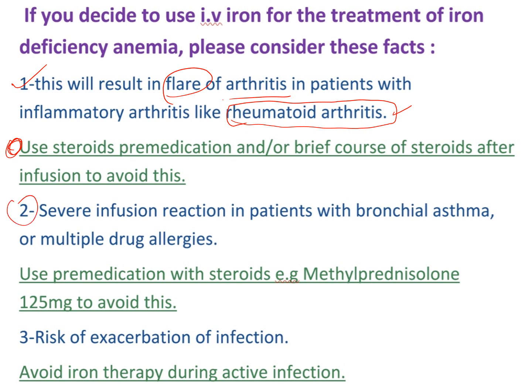The second point: severe infusion reaction in patients with bronchial asthma or multiple drug allergy. If the patient has multiple drug allergies or bronchial asthma, there will be a severe infusion reaction. So use pre-medication with steroids, for example, as we said, methylprednisolone 125 milligram, to avoid this reaction.